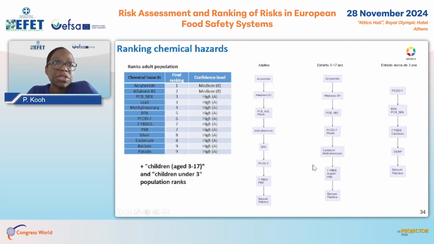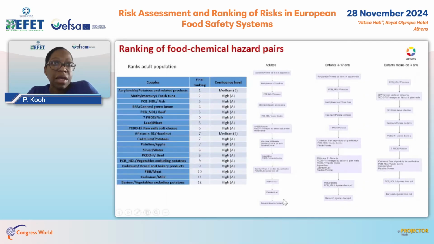Here we have the approach that was also applied for the ranking of chemical hazards. As an example, only for the proof of concept, the ranking was made for 3 populations: adults, children from 3 to 17, and children under 3. And you can see here that the ranking of chemical hazards can be very different depending on the population, especially when you compare adults and children under 3. Also, the same illustration will apply to the food chemical hazard pairs.